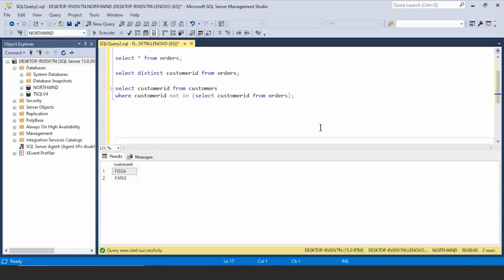Now there is another way to do it, that is to use the not exists operator, wherein you can write another subquery to get the same result. We'll leave that to you. You can try this out using the not exists operator as well.